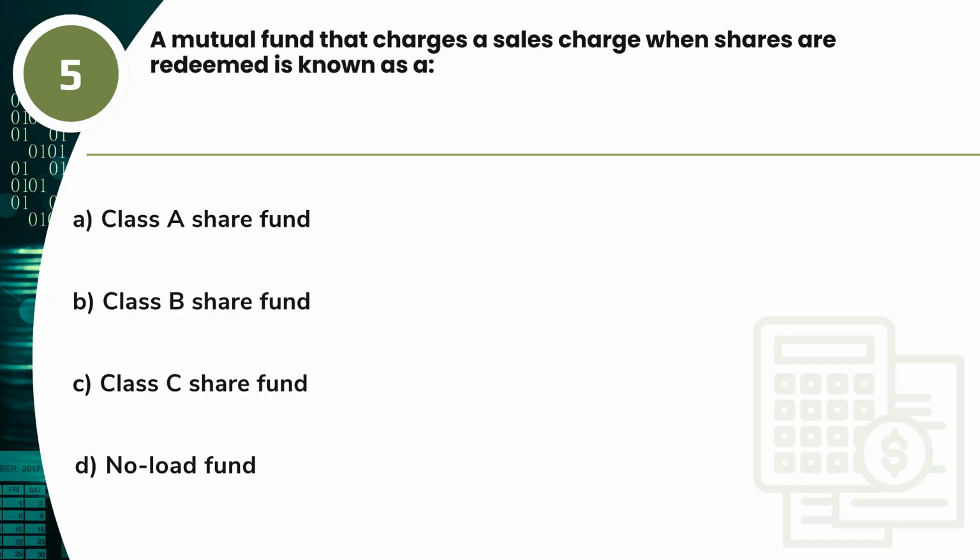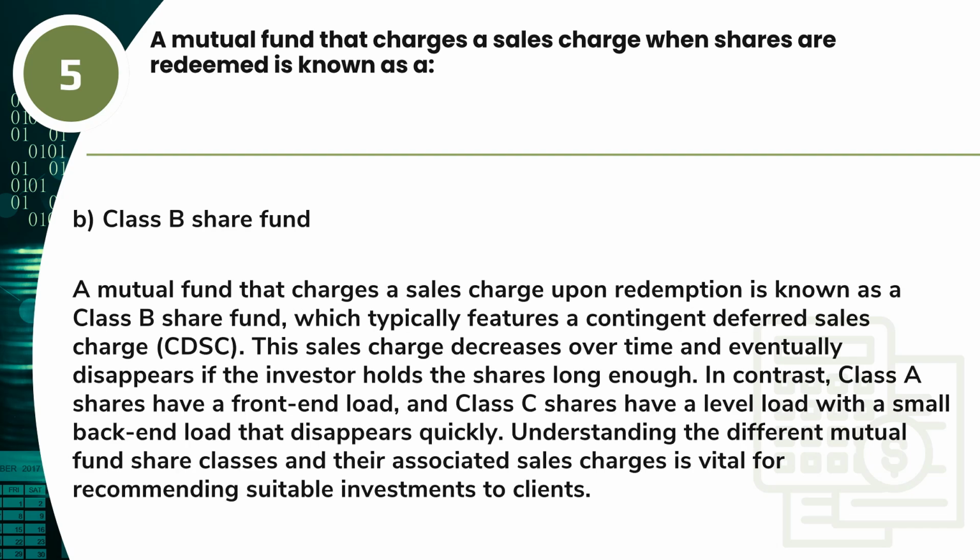Answer. B. Class B share fund. A mutual fund that charges a sales charge upon redemption is known as a Class B share fund, which typically features a contingent deferred sales charge, or CDSC. This sales charge decreases over time and eventually disappears if the investor holds the shares long enough. In contrast, Class A shares have a front-end load, and Class C shares have a level load with a small back-end load that disappears quickly. Understanding the different mutual fund share classes and their associated sales charges is vital for recommending suitable investments to clients.